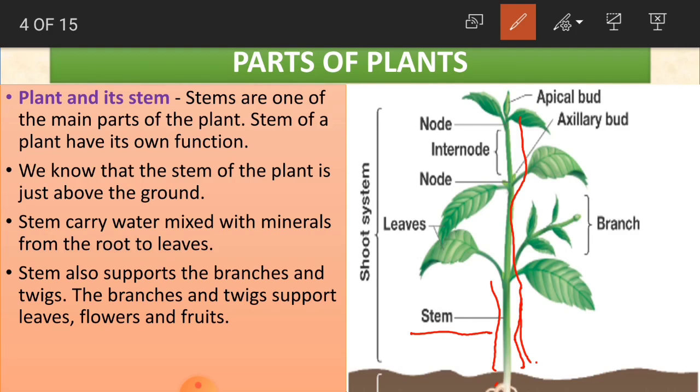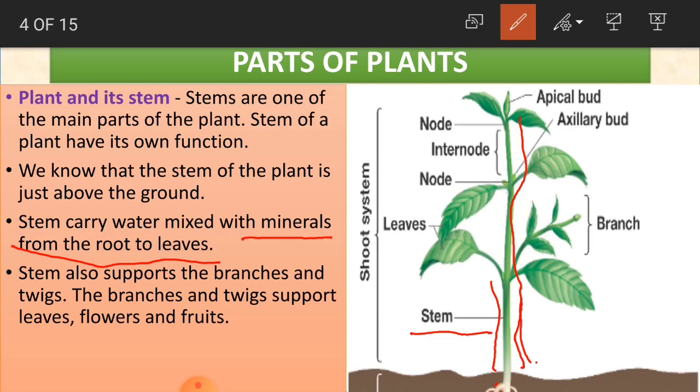What does this stem do? This stem carries water. It carries water mixed with minerals from the roots to the leaves. How does a plant get water? We pour water for them, and rainwater is also provided to the plants.